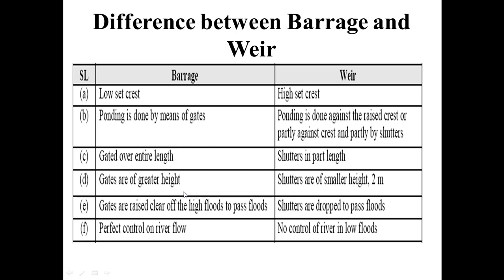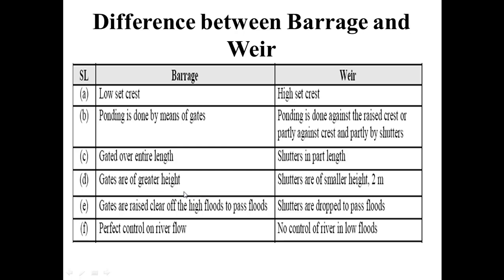C, gated over entire length. When a barrage is constructed, the entire length is covered with gates, whereas shutters are in part length. In weir case, at the top of the weirs, sometimes shutters are installed in some part of length. Number D, barrage gates are of greater height, whereas weir shutters are of smaller height, normally 2 meters.